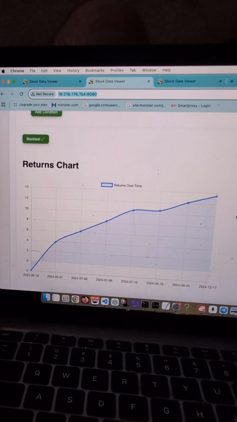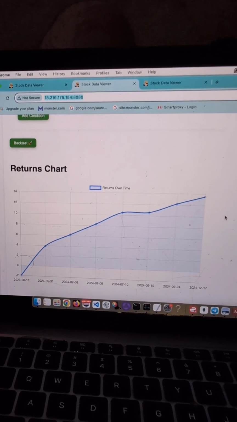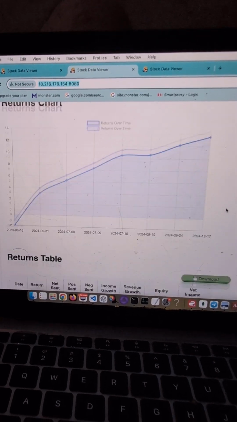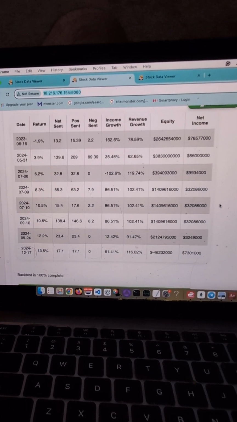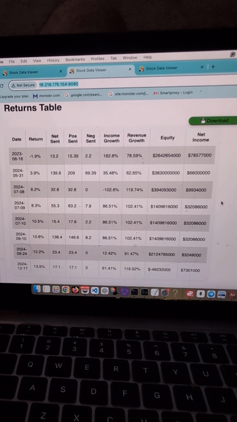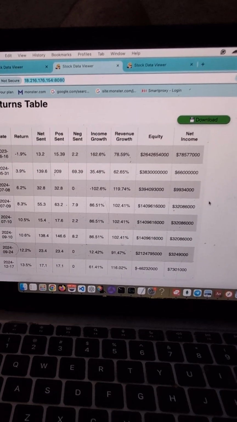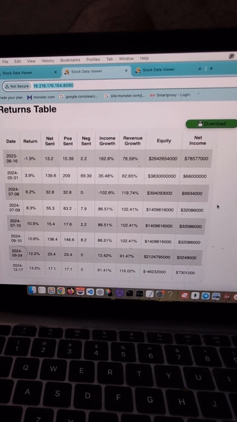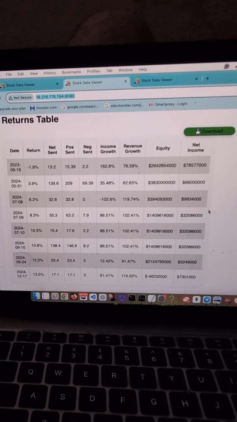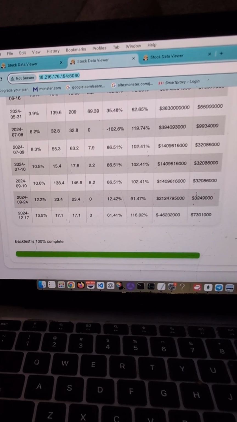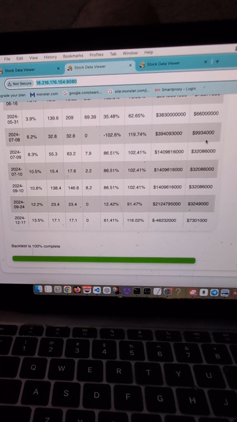And out of 8 trades that it made, 7 were winners. Only 1 was a loser, and that was the first trade. The returns table is down here. As you can see, it shows all the fundamentals and the sentiment data in the table. And then the progress bar turns green when the backtest is complete.